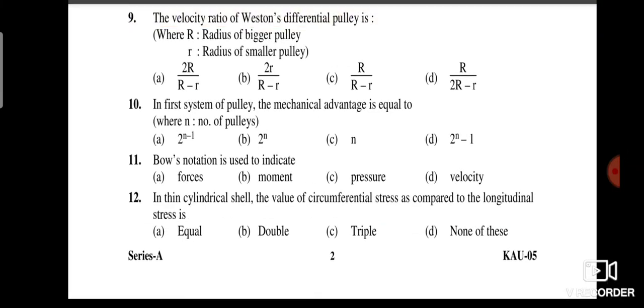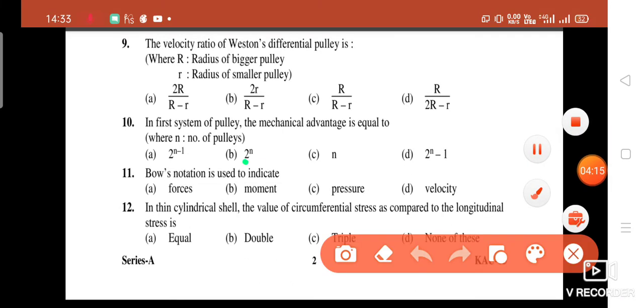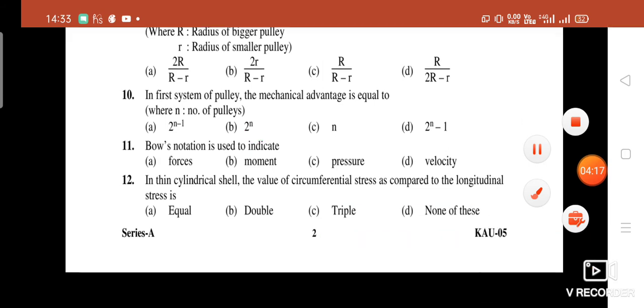10th question is, in first system of pulley, the mechanical advantage is equal to. You have four options. A, 2n minus 1, B, 2 raised to power n, C, n, D, 2 raised to power n minus 1. So guys, your right answer is option B, 2 raised to power n.